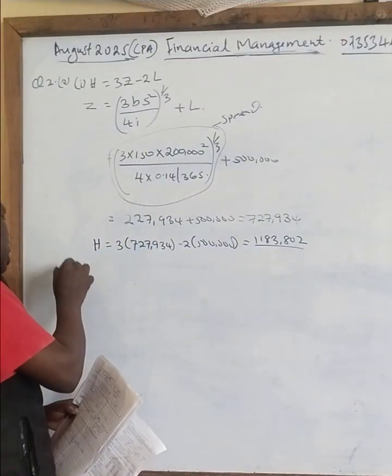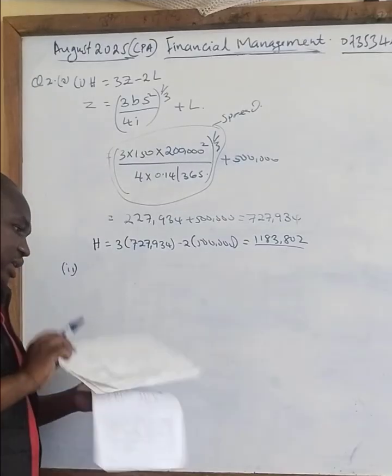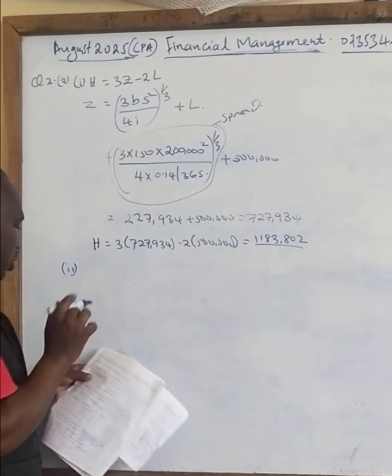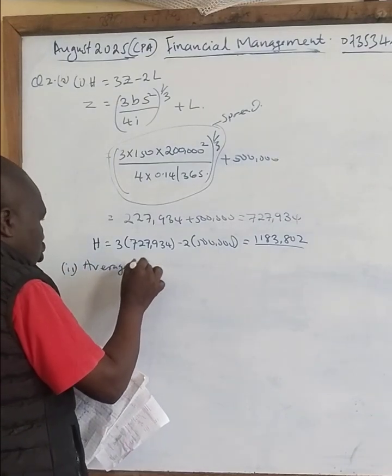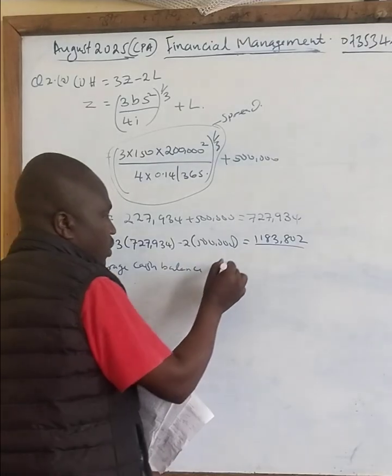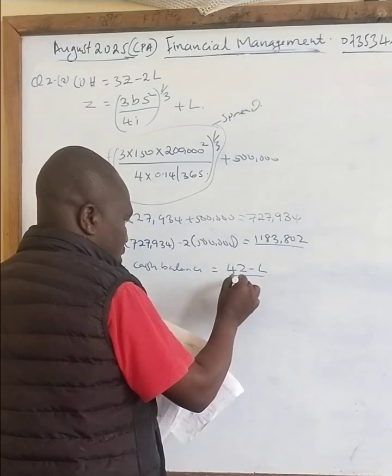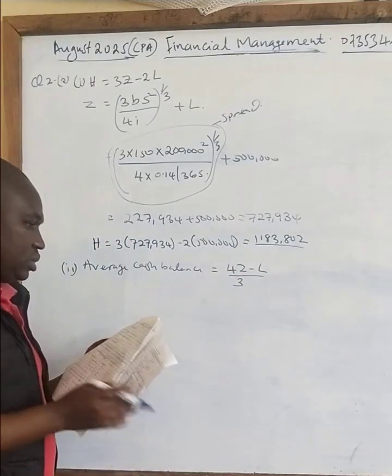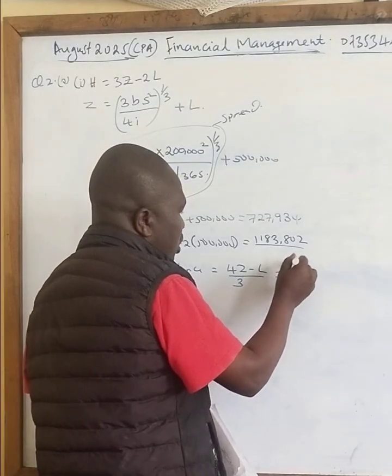Roman 2 is saying calculate the average cash balance. So average cash balance is given by 4z minus L over 3. Then you substitute now. This gives you 4 into z.